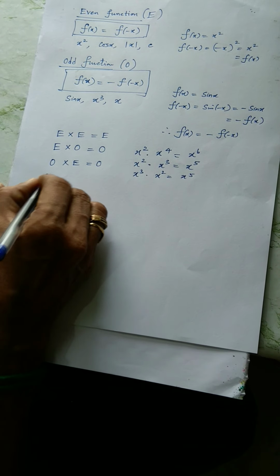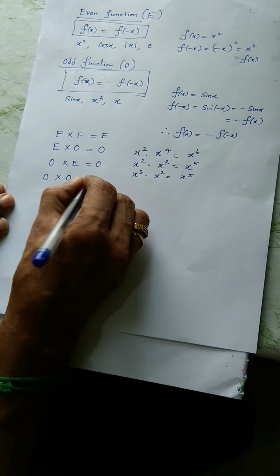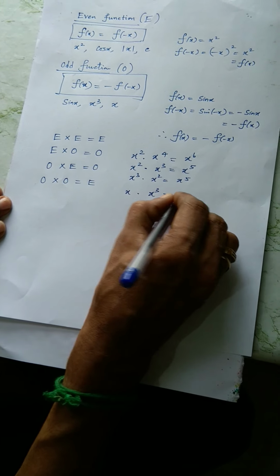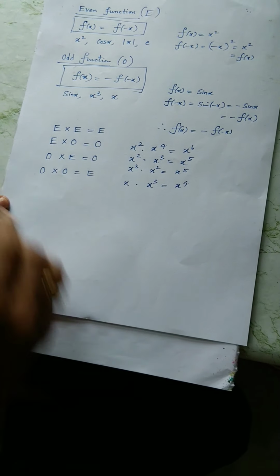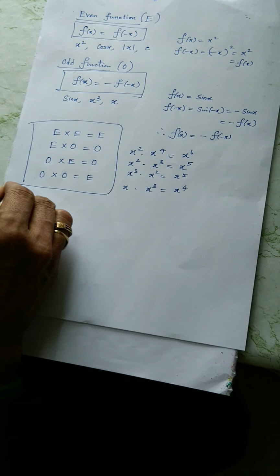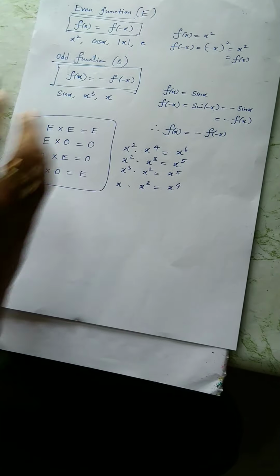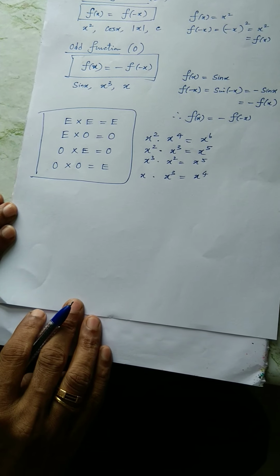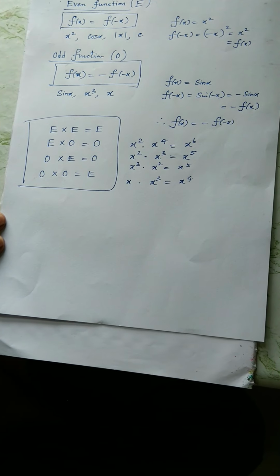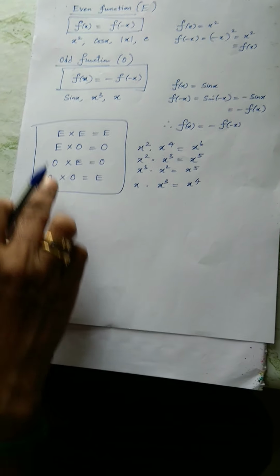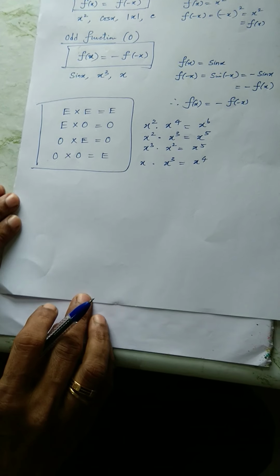Next, odd multiplied by odd function is even: x into x cube is x power 4. These four properties of products of even and odd functions will be very useful in Fourier series analysis. They are very useful properties for any complicated integral, when you check the properties of definite integrals.